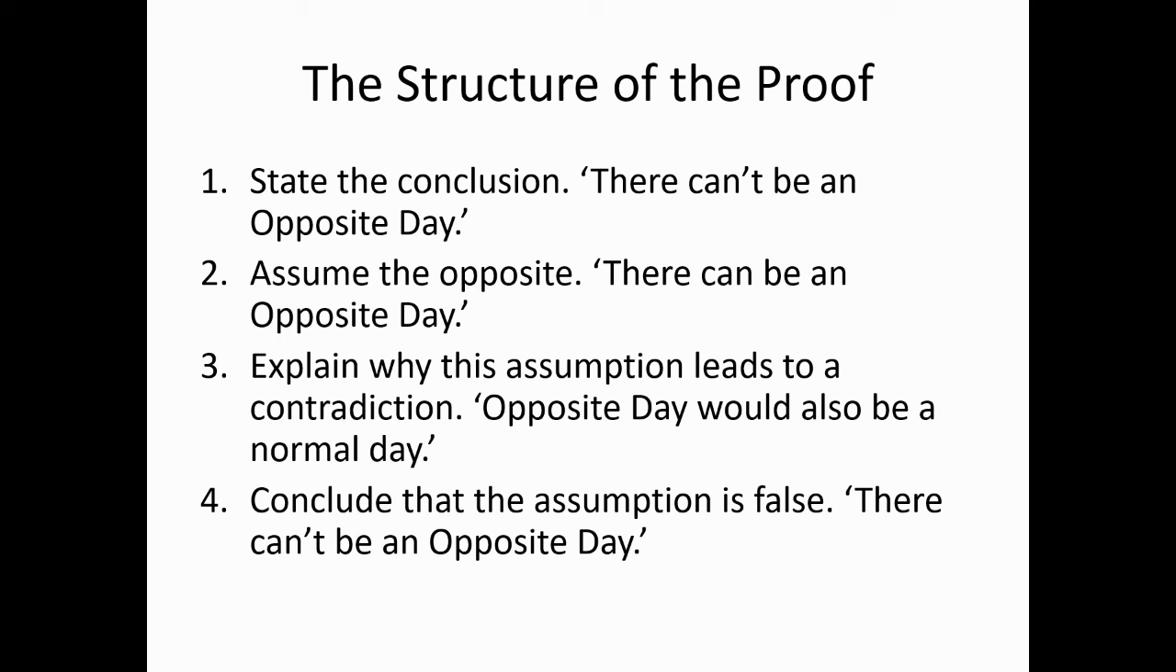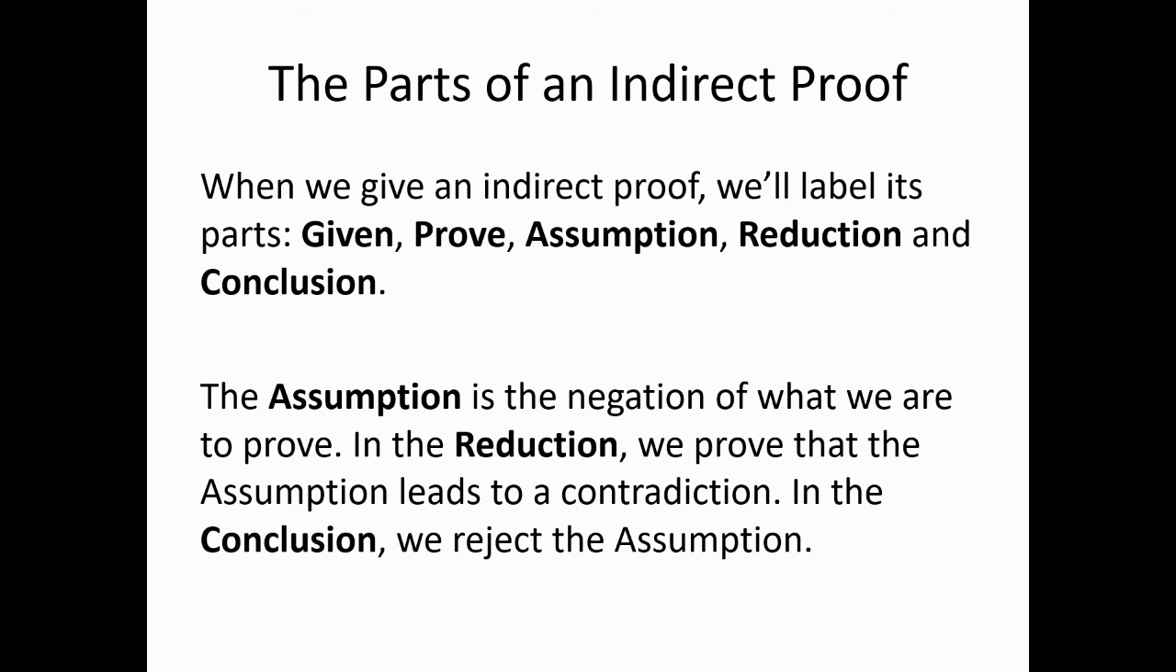And then, of course, what this means is that the original assumption is false. If the assumption leads us to a contradiction, if it leads us to assert something impossible, then it must be false. So the assumption, there can't be an opposite day, that has to be false. So it follows that there can't be an opposite day.